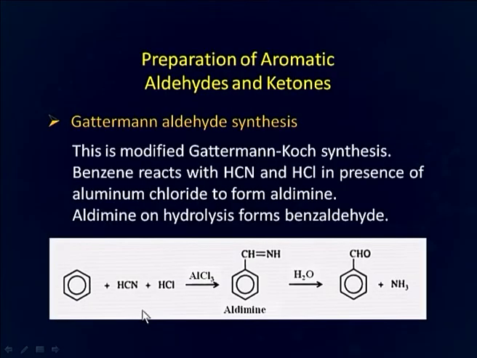We will now discuss Gattermann aldehyde synthesis. This is a modified Gattermann-Koch synthesis. Benzene reacts with hydrogen cyanide and HCl in presence of aluminum chloride to form an aldimine. This aldimine on hydrolysis forms benzaldehyde. You can see here, instead of carbon monoxide we are using hydrogen cyanide. Aldimine is formed, which upon hydrolysis forms benzaldehyde.